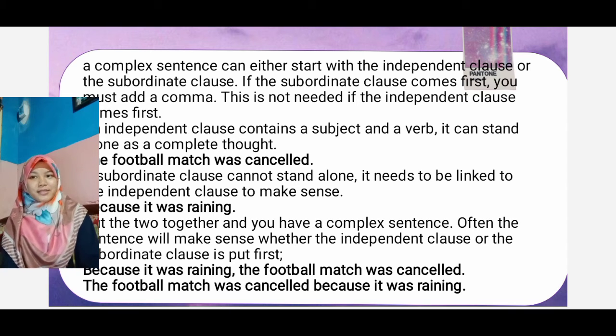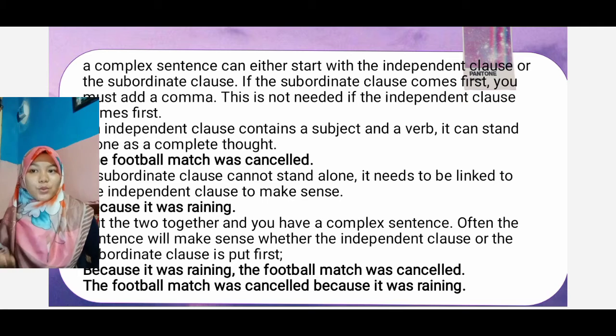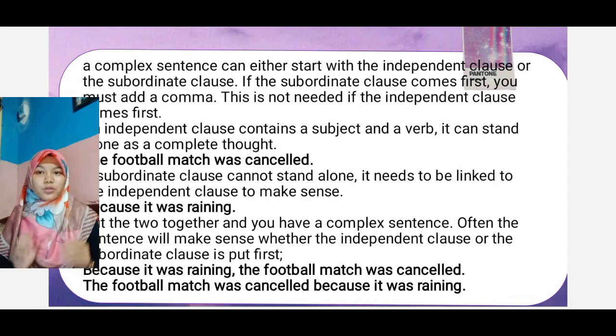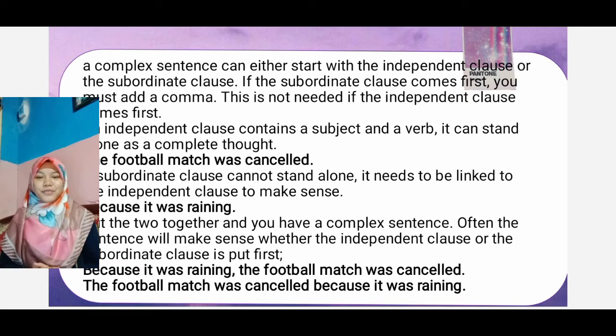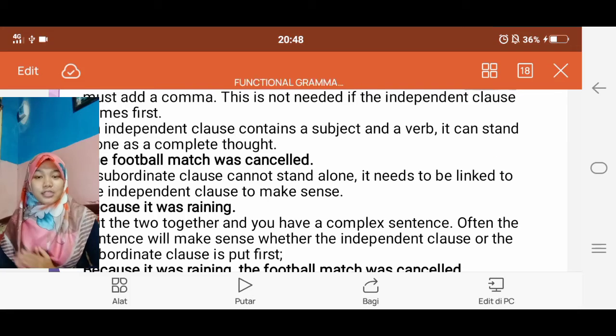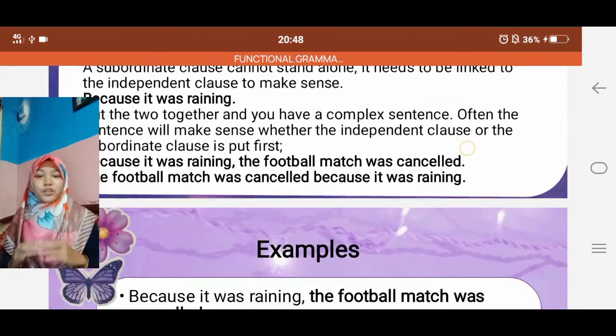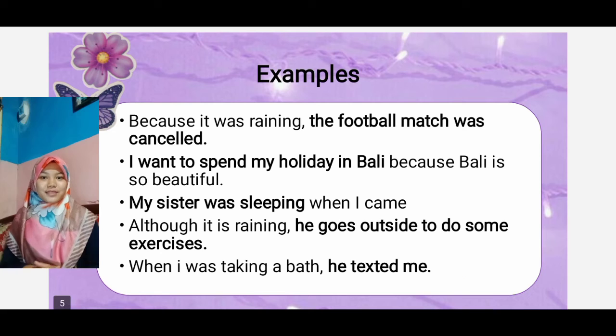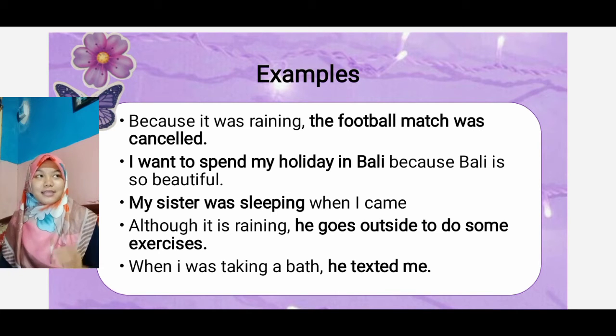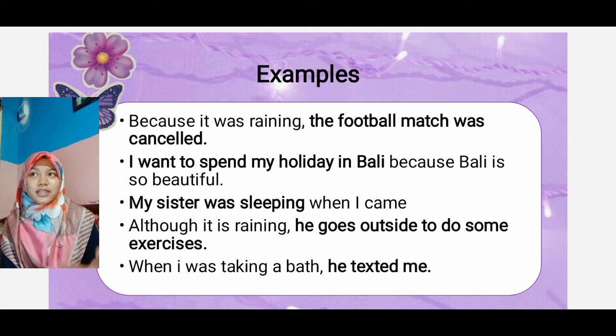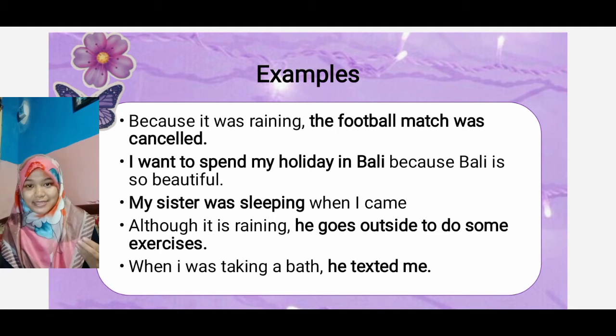Okay, next, for the example: because it was raining, comma, the football match was cancelled. Because it was raining is a dependent clause. It cannot stand alone. It should be followed by the next sentence, I mean the independent clause, like this: the football match was cancelled.